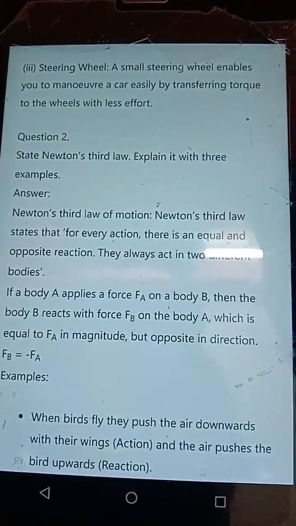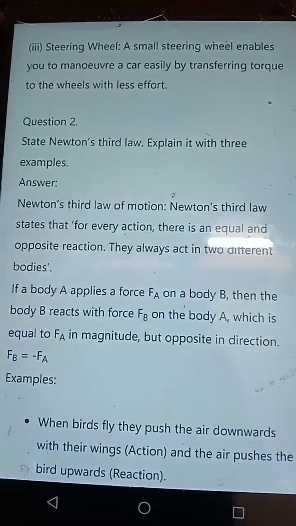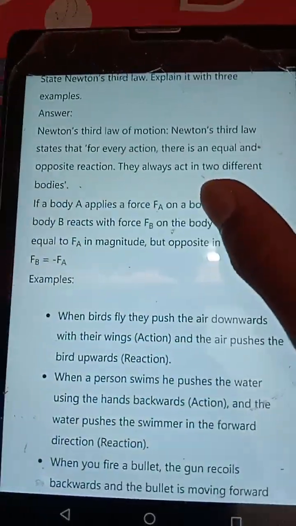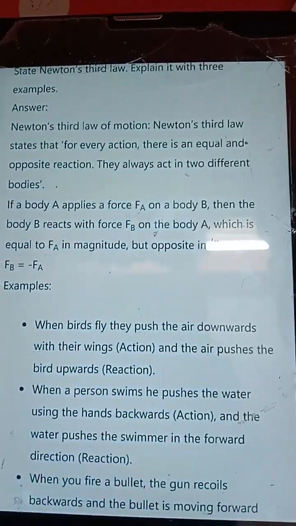Steering wheel. A small steering wheel enables you to maneuver a car easily by transferring torque to the wheels with less effort. State Newton's third law. Explain it with three examples.